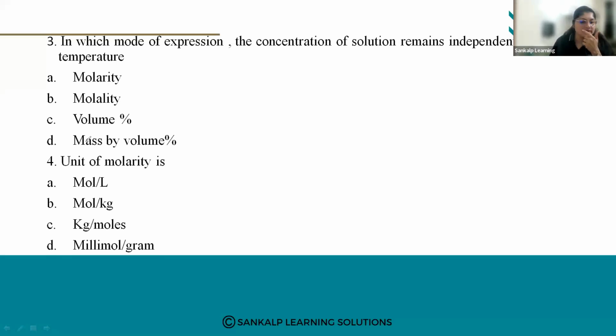Okay. So this is the third question which we have solved. Next we are going to see the fourth question: the unit of molarity is. What is the unit of molarity? A, mole per liter. B, mole per kg. C, kg per mole. And D, millimole per gram.